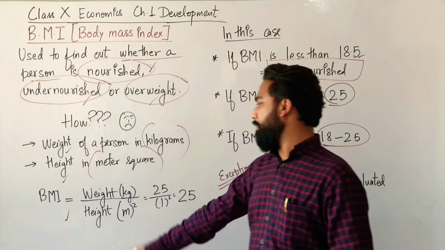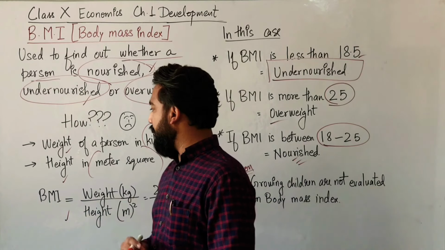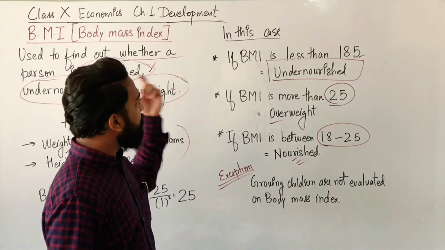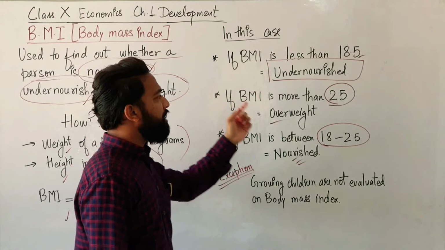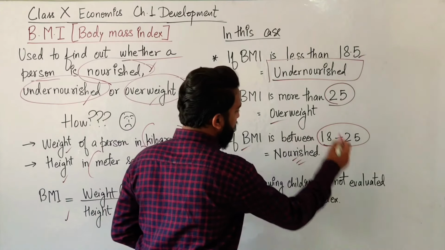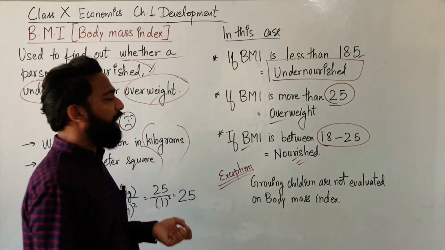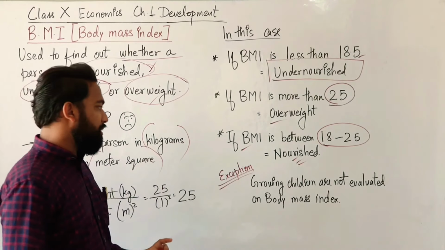So with this, you can calculate the BMI. Here's the formula: BMI is equal to weight upon height. Weight should be in kgs and height should be in meter square. If your BMI is less than 18.5, then you are undernourished. If your BMI is more than 25, then you are overweight. And if your BMI is between 18 and 25, then you are totally perfect. You are nourished.